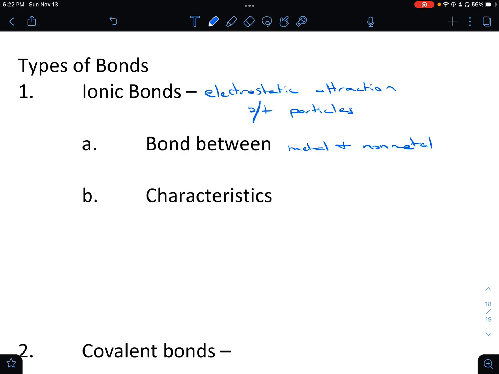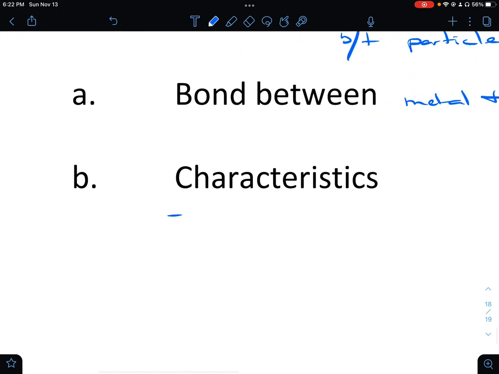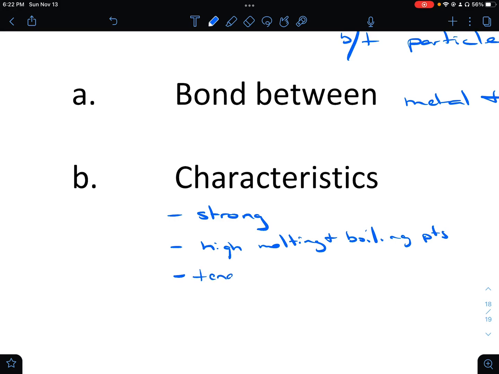Characteristics. First of all, ionic bonds are super strong. They are really, really strong, which means they have high melting points and high boiling points. They tend to be solids, which goes along with those strong bonds.